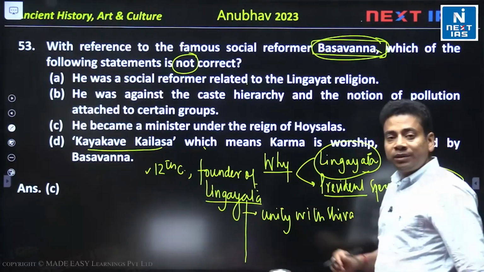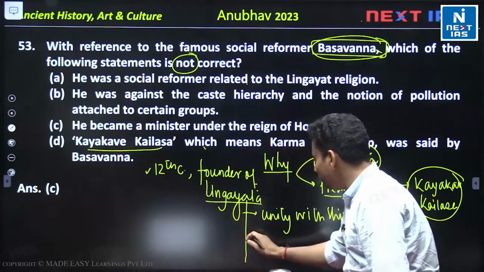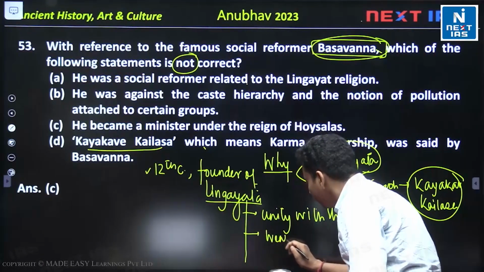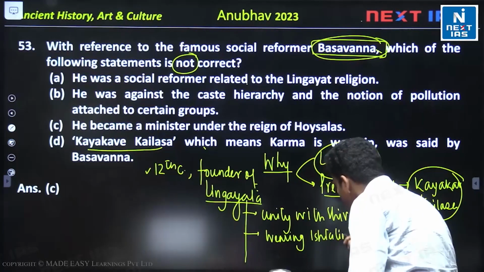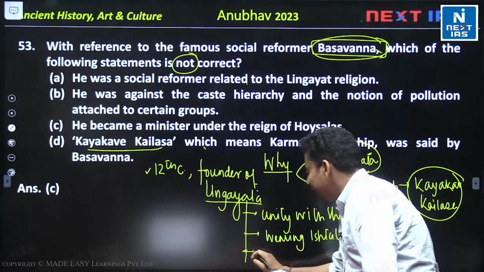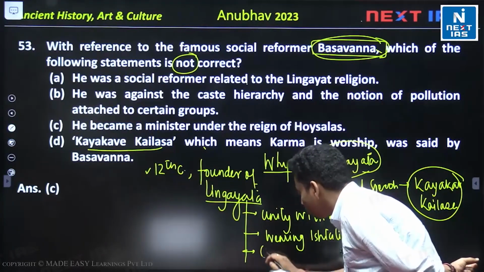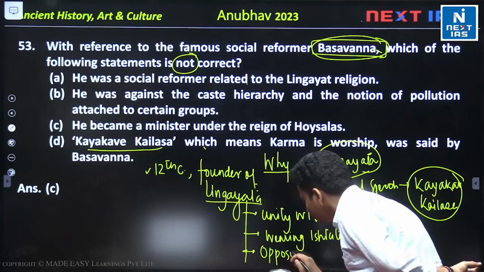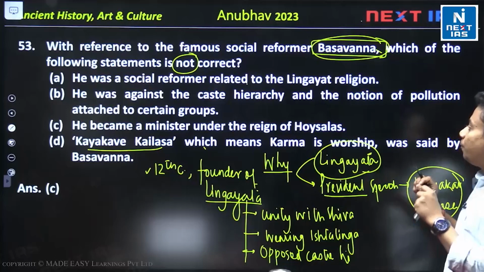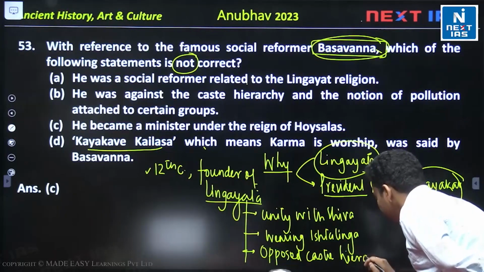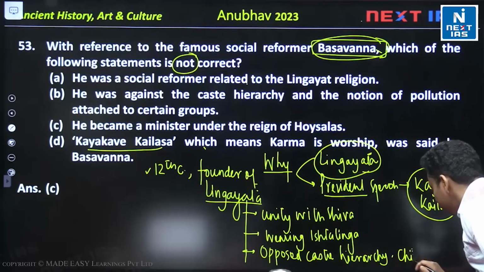Unity with Shiva. They will be saying that after death we will be united with Shiva, and they will be wearing an Ishta Linga. In Lingayat, they will be focusing on social reform. So basically they opposed the caste hierarchy. They also opposed child marriage.